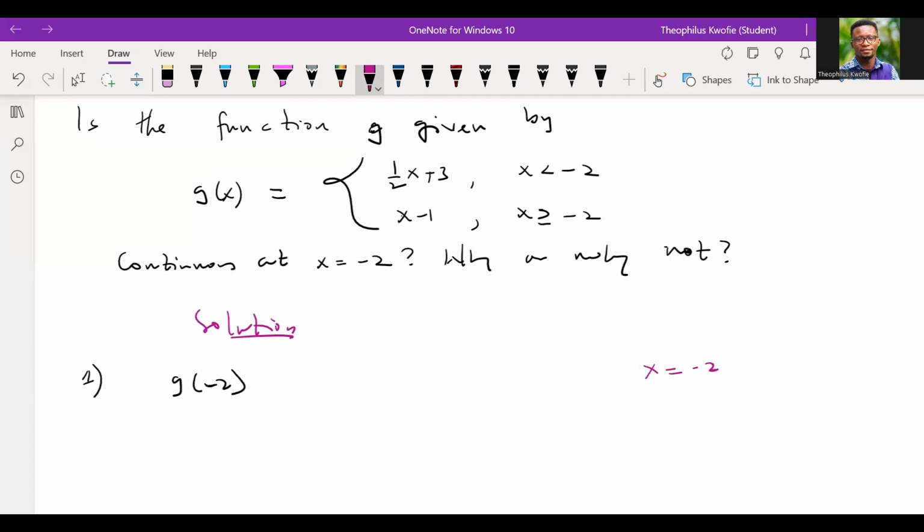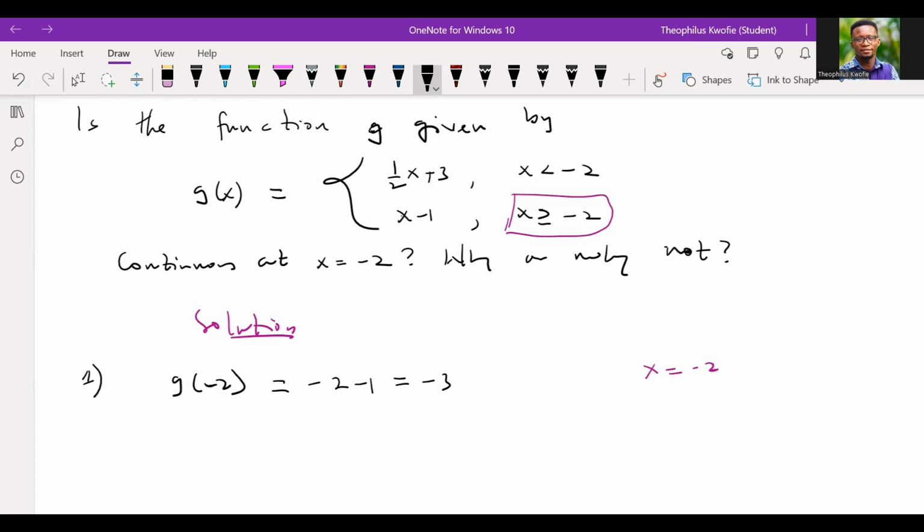So x equal to -2 is found within this inequality. I want us to take note that we are going to use the second function, x minus 1. Wherever you see x, just replace it by -2, and that gives us -2 minus 1. And that gives us what? -3. Good. Good students. Please, do you all get it?